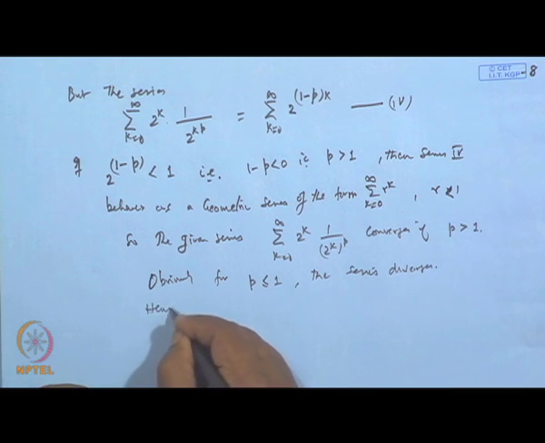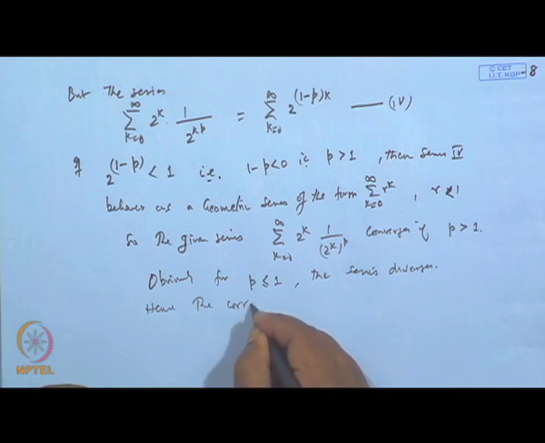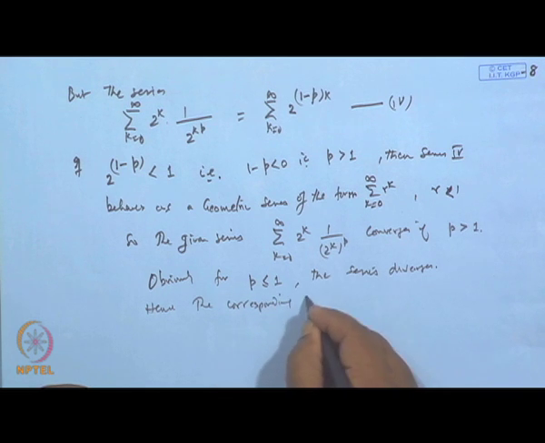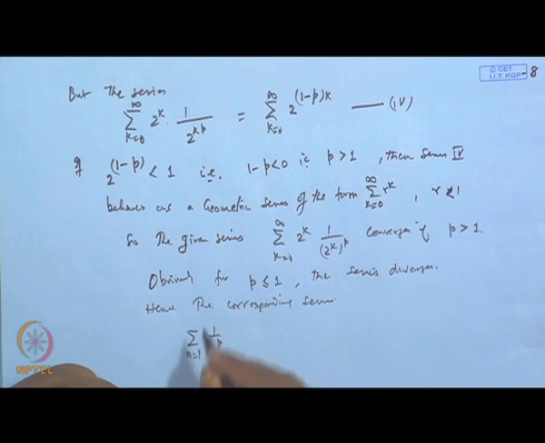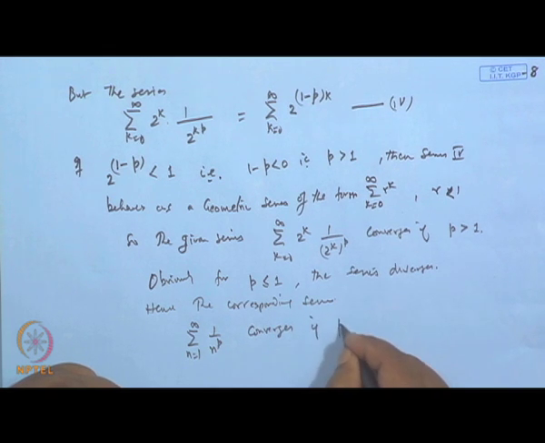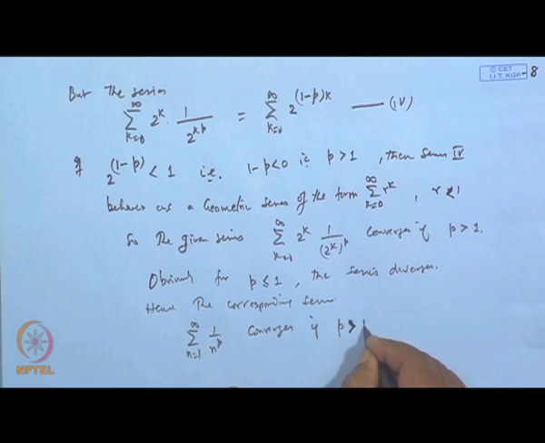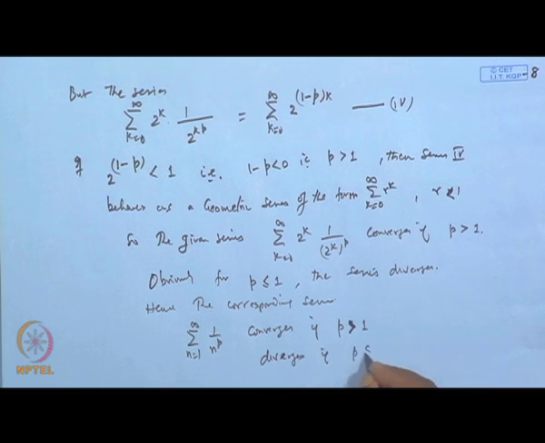Hence, the corresponding series sigma 1 by n to the power p, n is 1 to infinity, converges if p is strictly greater than 1, and diverges if p is less than or equal to 1, and that proves the result.